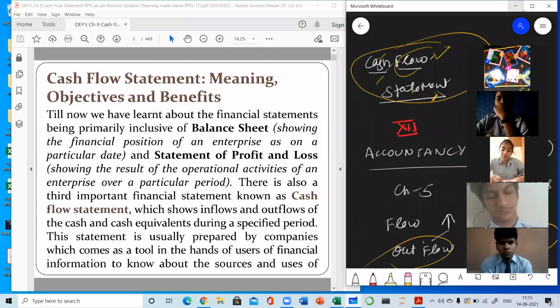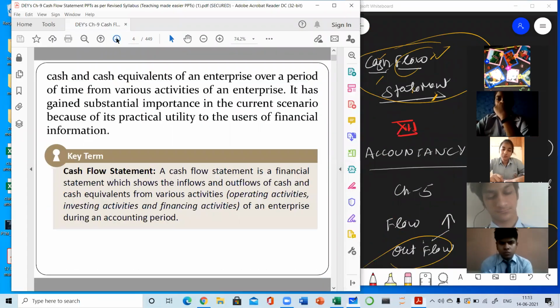So the main objective of this financial statement is to know about the inflows and outflows of cash and cash equivalents. What are cash equivalents? In the same chapter, I will tell you in the next topic the meaning of cash equivalents. Here I am telling you in short, cash equivalents are the instruments or documents which are equal to cash.